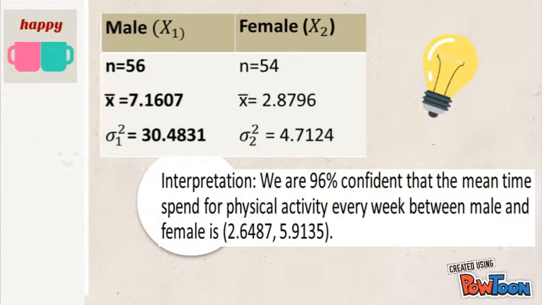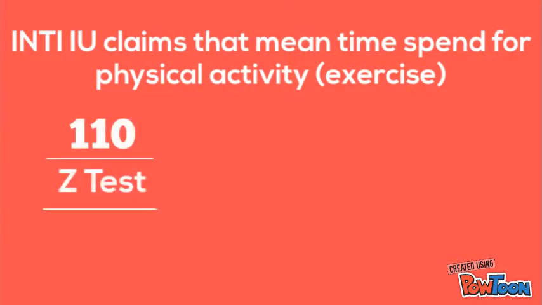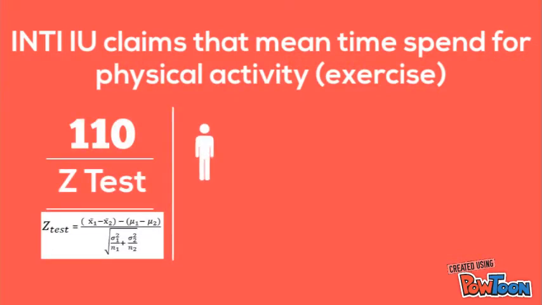Now, we conclude that we are 96% confident that the mean time spent for physical activity every week between male and female is 2.6487 and 5.9135.